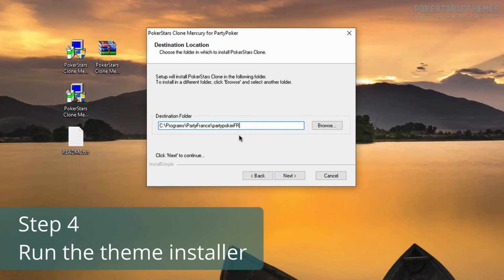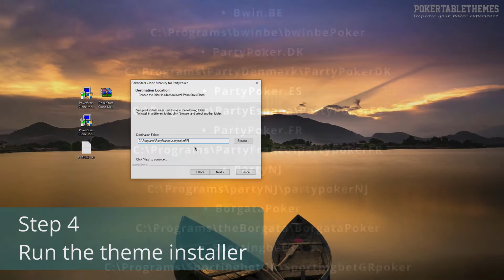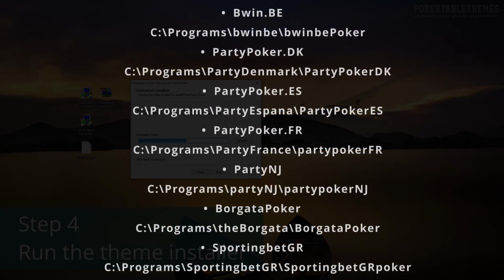Here is a list of some of the regional client locations. If your client is not in the list, then you can follow the formula the other locations are using, to find out where it is located.